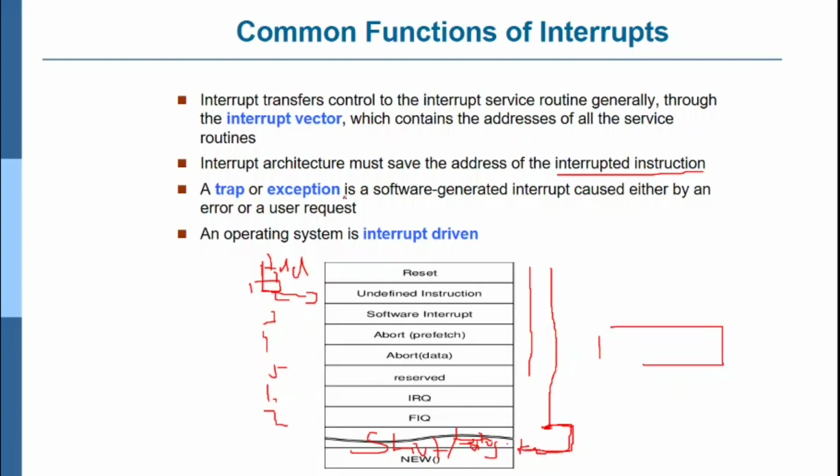A trap or exception is a software-generated interrupt caused either by an error or by a user request. An operating system is interrupt driven, which means it basically works based on the interrupt vector. A set of instructions is stored in the operating system, and whenever an operation or routine is caused by the application or for some other reason, the corresponding controller moves to the interrupt vector and performs the operation.